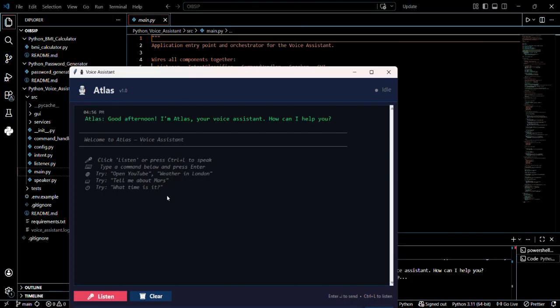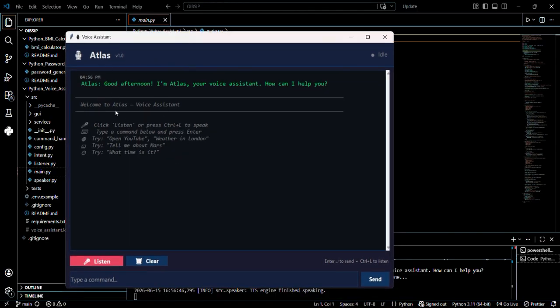It can tell the user the current time and date, search for information on the web or Wikipedia, and it can also take commands like open google.com, youtube.com, and so on. It is built using Python along with libraries like SpeechRecognition for understanding voice, pyttsx3 for converting text to speech, and Tkinter for the graphical interface. Now let me show a live demo of how exactly my Atlas voice assistant works.